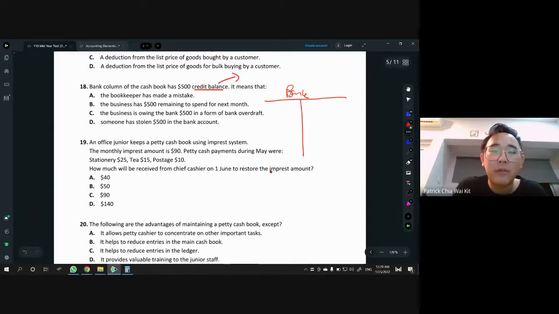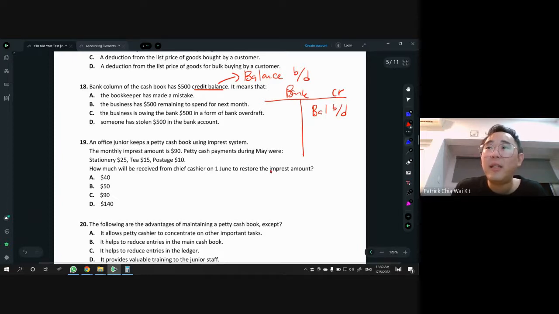They are always referring to which balance? You only learn two balances, balance CD and balance BD, right? So every time in the question, when they give you the word balance, they are referring to the balance brought down, balance BD. And when they say credit, it means on the right side. So they're talking about your bank account having a balance BD on the right side.